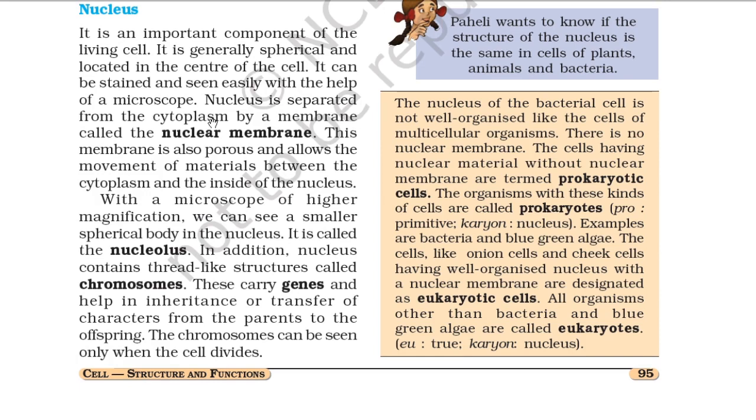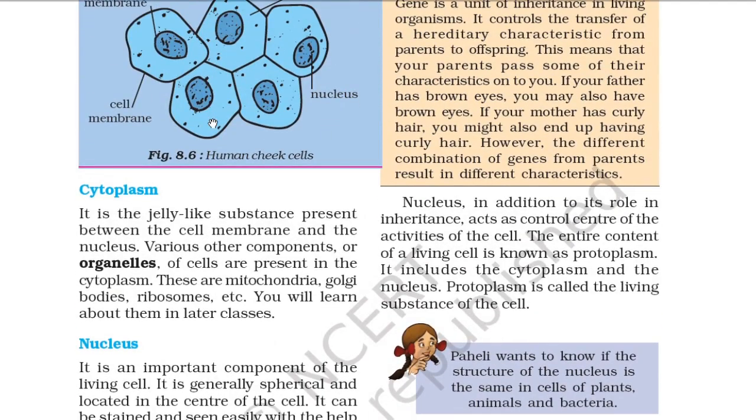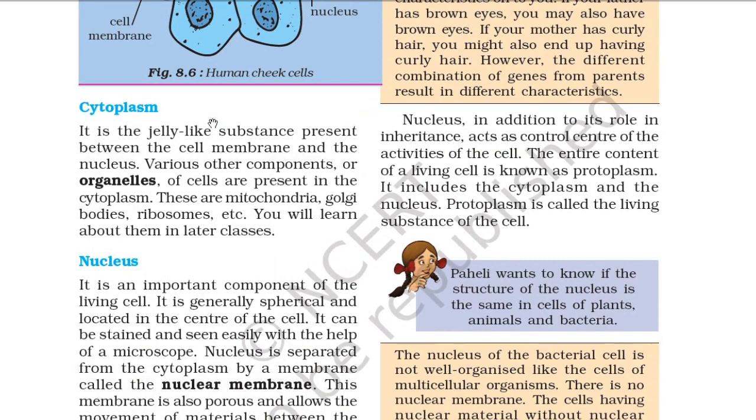inside of the nucleus. With a microscope of higher magnification, you can see a smaller spherical body in the nucleus. It is called the nucleolus. In addition, nucleus contains thread-like structures called chromosomes. This carries genes and helps in inheritance or transfer of characteristics from the parent to the offspring. The chromosomes can be seen only when the cell divides. So nucleus, in addition to its role in inheritance, acts as a control center of the activities of the cell.